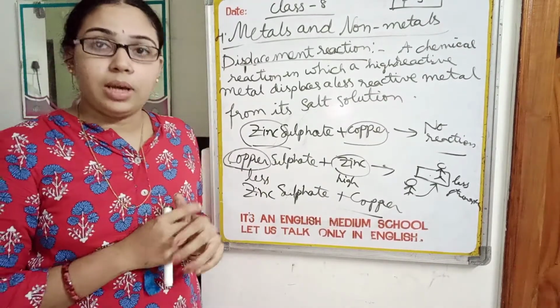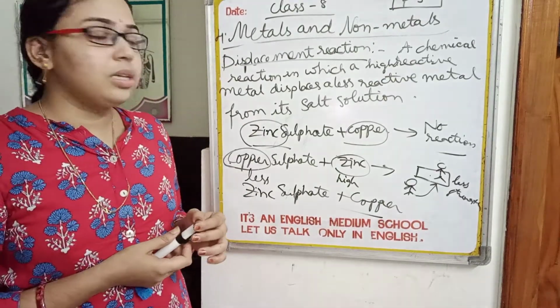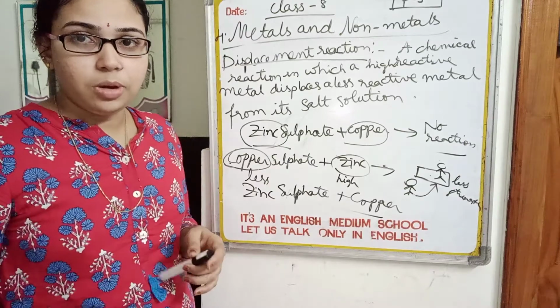Till now we discussed the chemical properties of non-metals and displacement reaction. Let us discuss the uses of metals and non-metals.